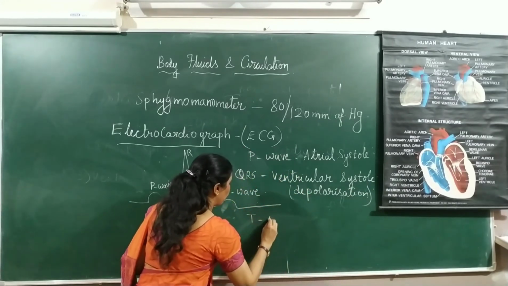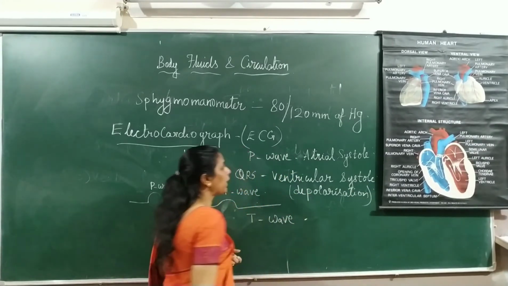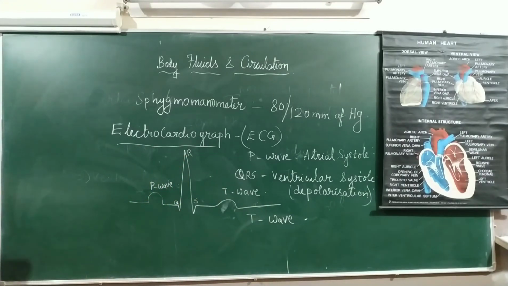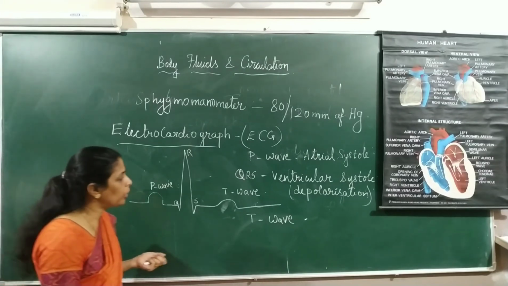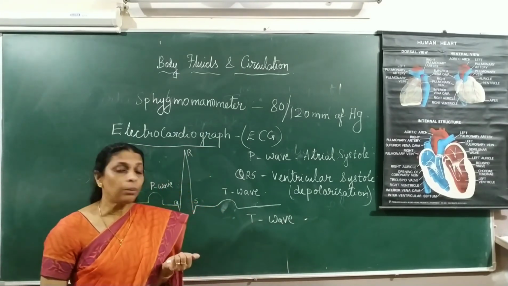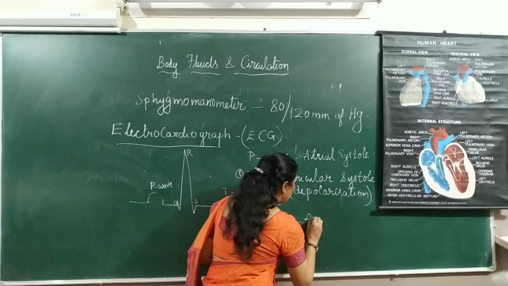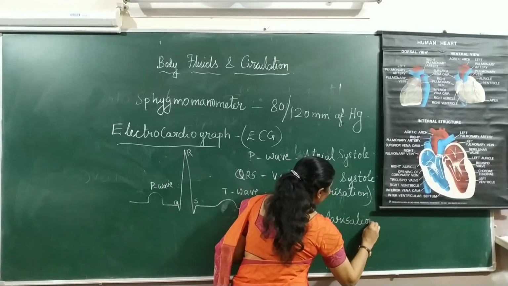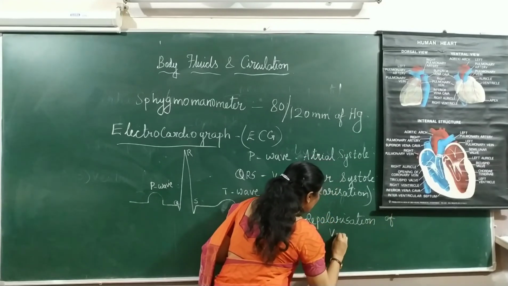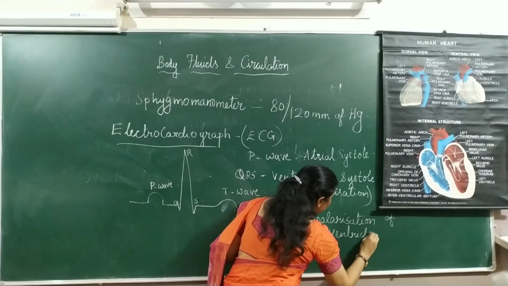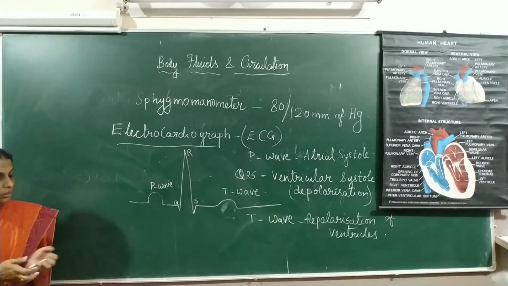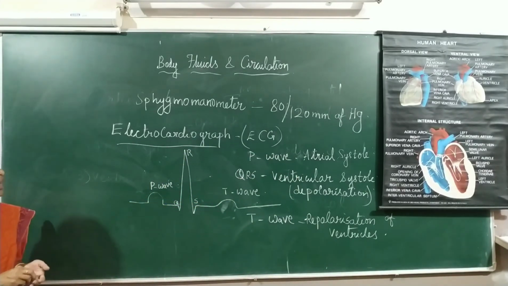Then T wave. Okay, so P wave represents atrial systole, QRS complex represents ventricular systole, and T wave represents repolarization of ventricles. That means repolarization of ventricles means ventricular diastole. So these are the three different waves which are found in an ECG or electrocardiograph.